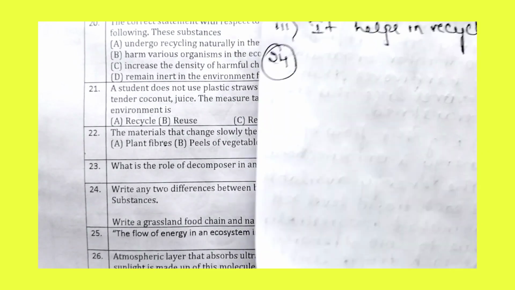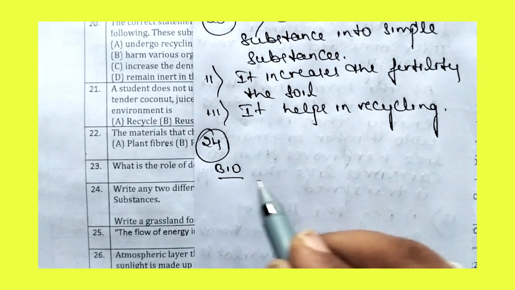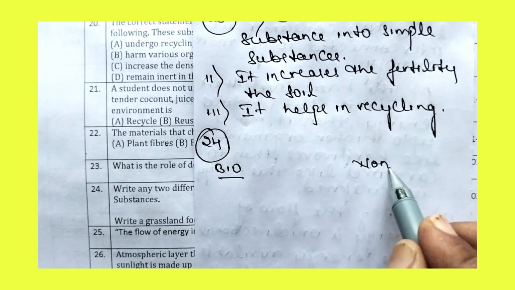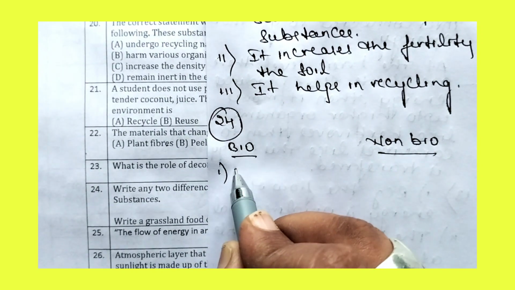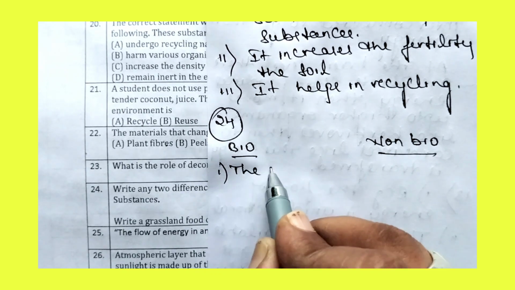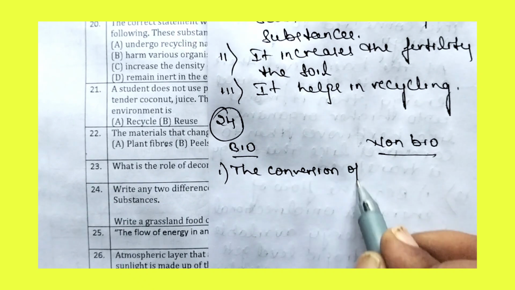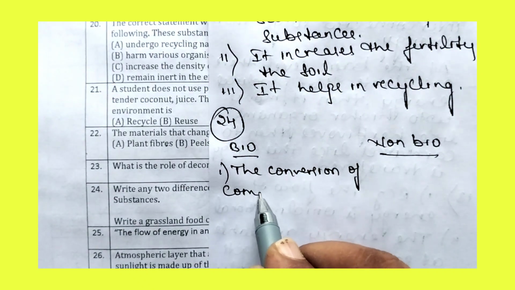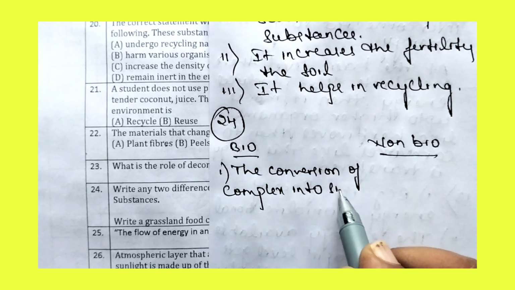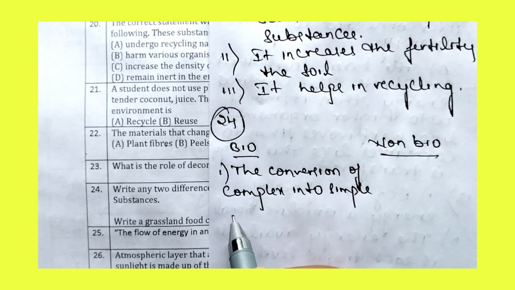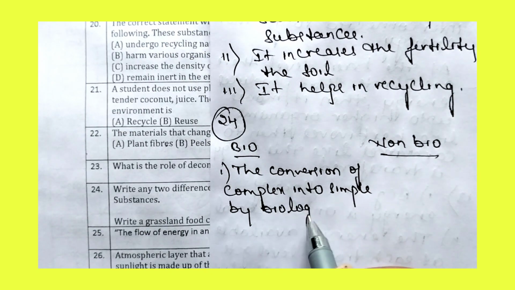Difference between biodegradable on one side and non-biodegradable on the other. Biodegradable: the conversion of complex into simple by biological process.